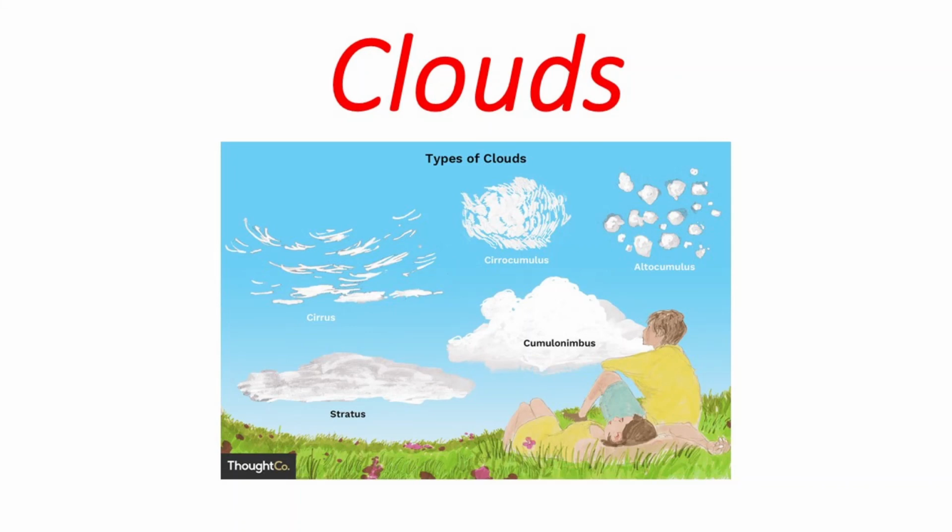High clouds form at cold temperature at high altitude, and they are made up of ice crystals. In the middle clouds, both water droplets and ice crystals are present, right? In the low clouds, only water vapor or droplets will be present.